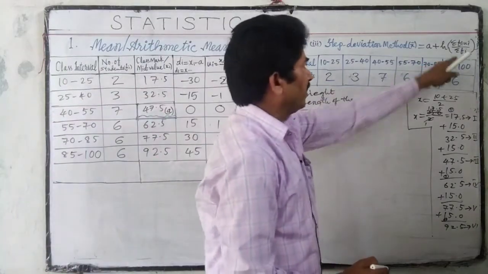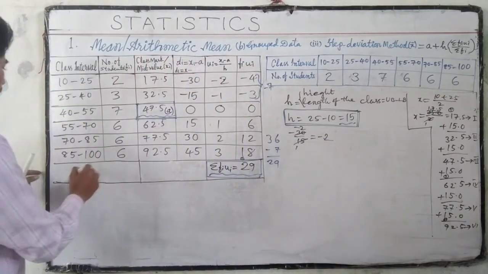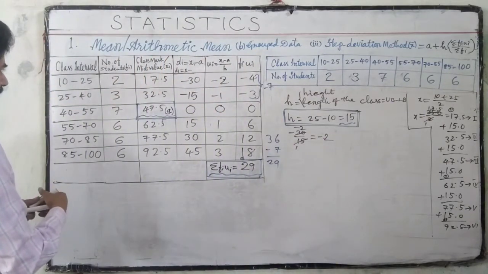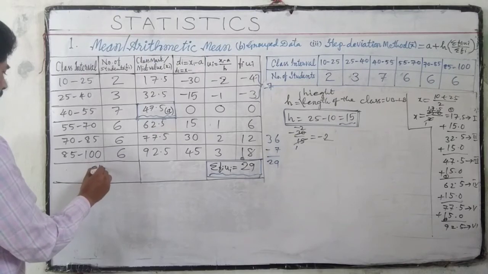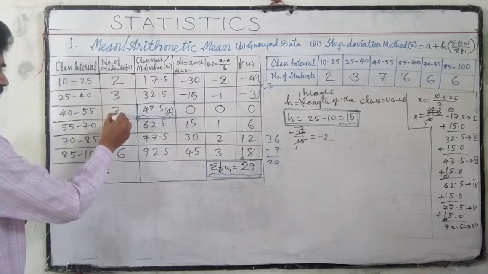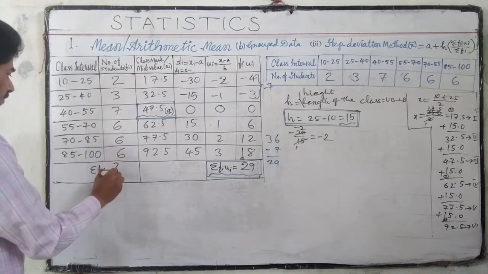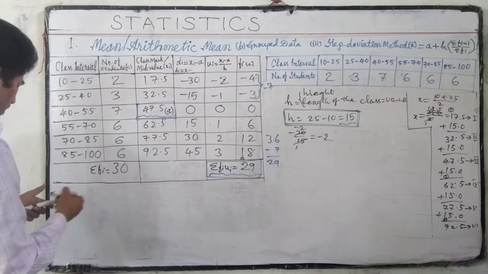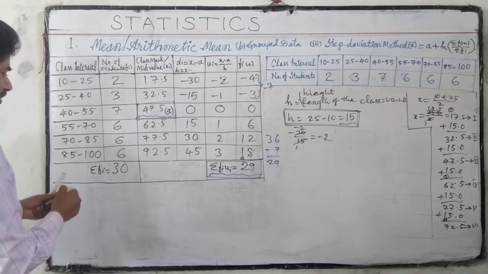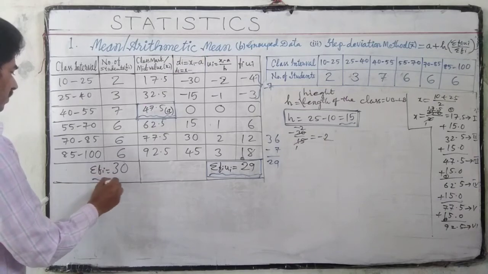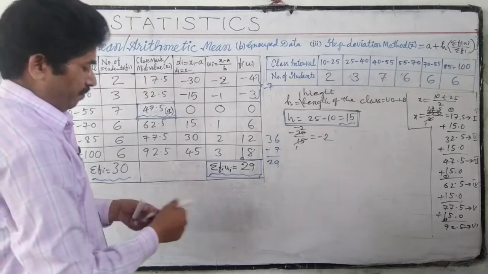Next, sigma fi: 2, 5, 12, 18, 24, 30. So this is 30. Using these values we can find the mean.